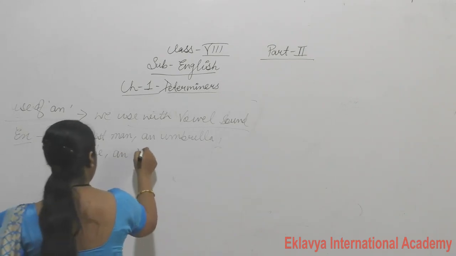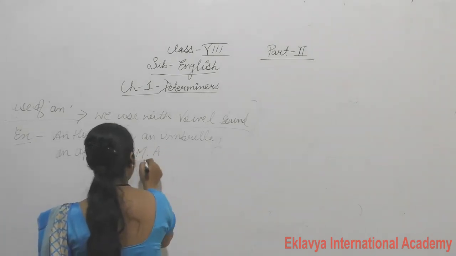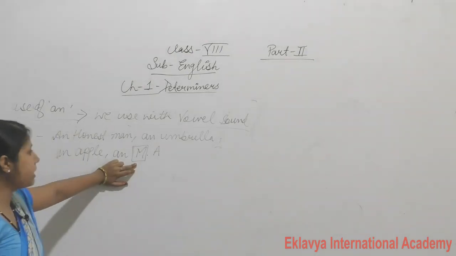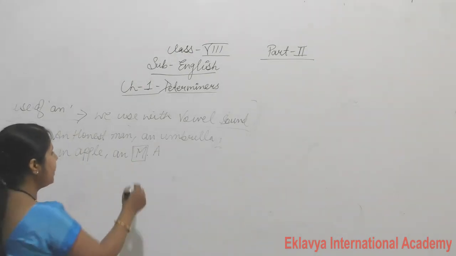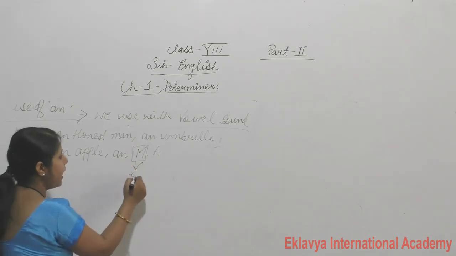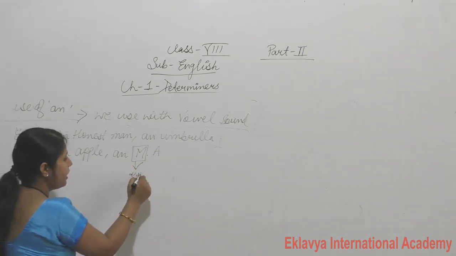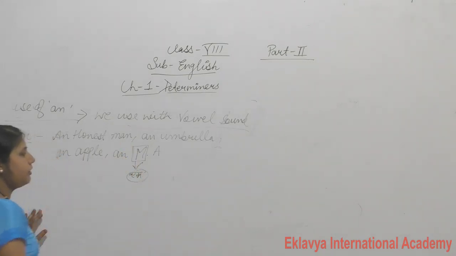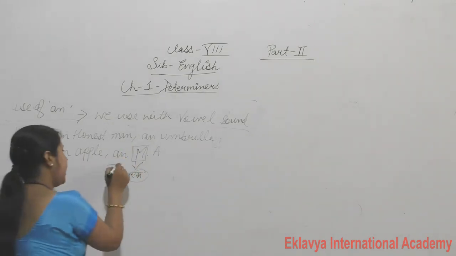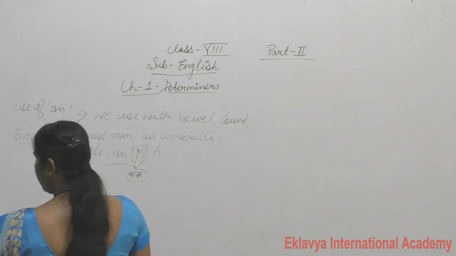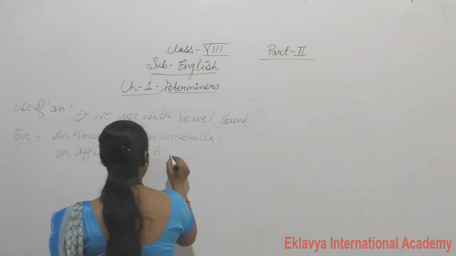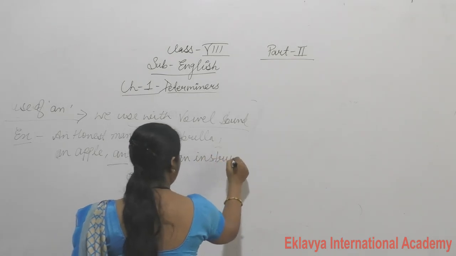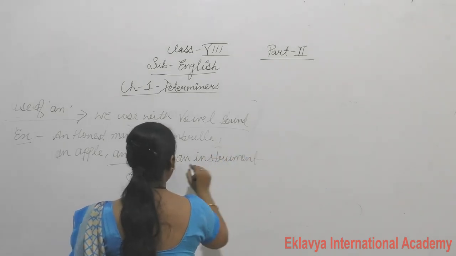Now in MA, our word begins with a consonant, but what is the sound? The sound is "em." So what do we use here? An. Clear? Like an instrument, our sound is what? "I." An instrument.